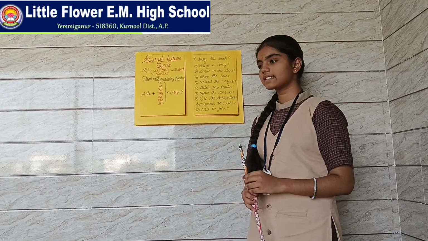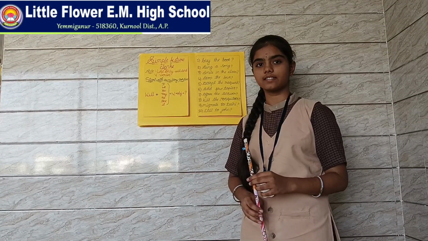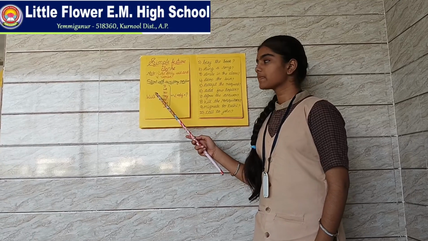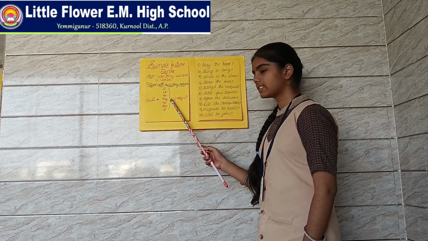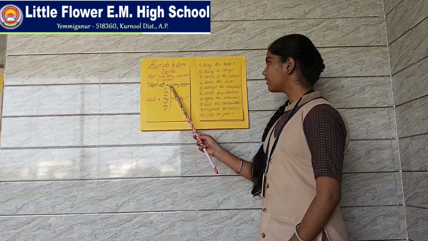Now I want to explain start with auxiliary positive and start with auxiliary negative in simple future tense. Simple future tense. Note: use only will and V1 verbs. Start with auxiliary positive formula: Will plus I, we, you, they, he, she, it plus V1 plus object plus question mark. For example, will I buy the book?